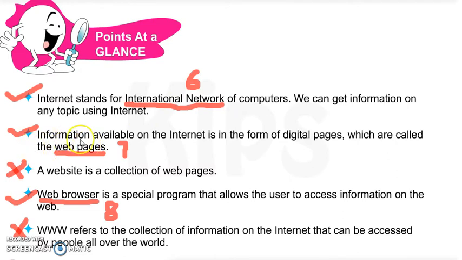Next, fill-up number 7. Information available on the internet in the form of digital pages, which are called web pages, and you have to underline web pages. This is fill-up number 7. Next, you have to cross because we have already done. Next, fill-up number 8: a web browser is a special program that allows the user to access information on the web, and you have to underline web browser. And next, you have to cross.